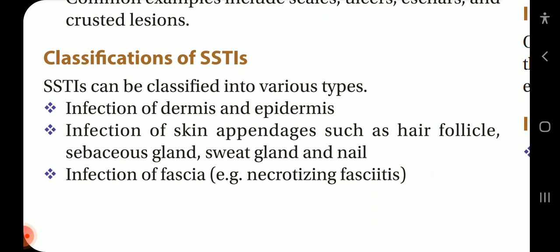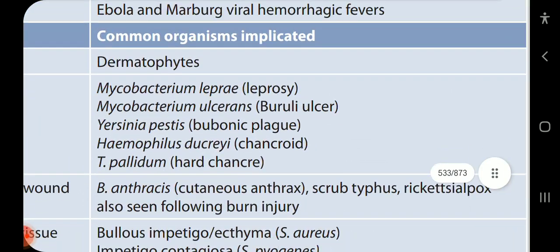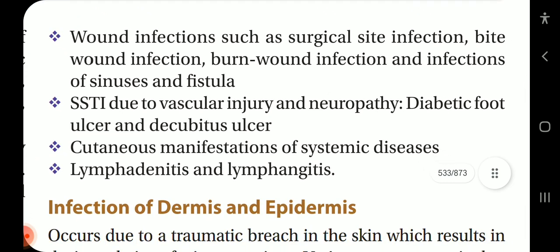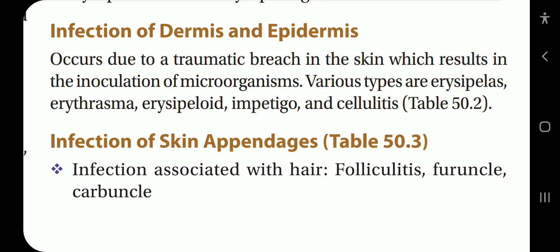Classification of SSTIs. SSTIs can be classified into various types: infection of dermis and epidermis; infection of skin appendages such as hair follicle, sebaceous gland, sweat gland, and nail; infection of fascia, example necrotizing fasciitis; wound infections such as surgical site infection, bite wound infection, burn wound infection, and infections of sinus and fistula; SSTIs due to vascular injury and neuropathy, diabetic foot ulcer and decubitus ulcer; cutaneous manifestation of systemic diseases; lymphadenitis and lymphangitis.